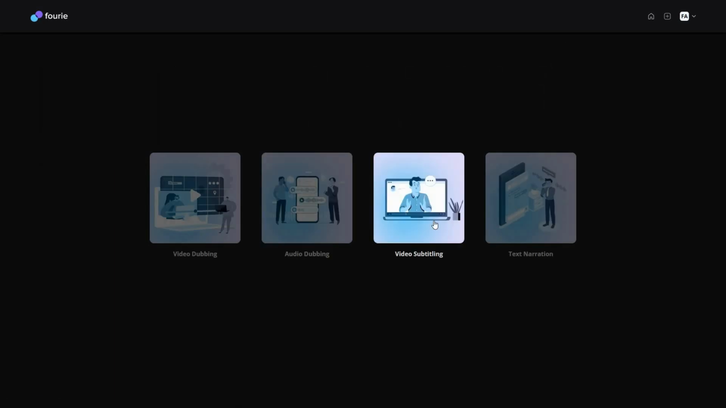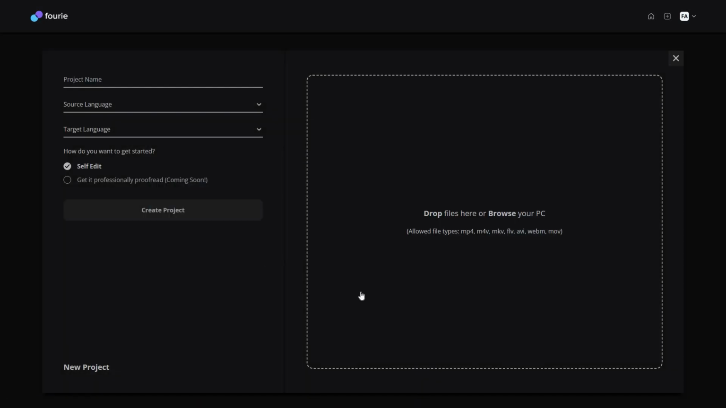Then we have this video subtitling. So this is also very easy. Once again, you have to upload your video. Then select the source language for your video and also the target language, which means in what language you want to get the subtitle on. So you have to select that on this target language. And then simply click on create project.